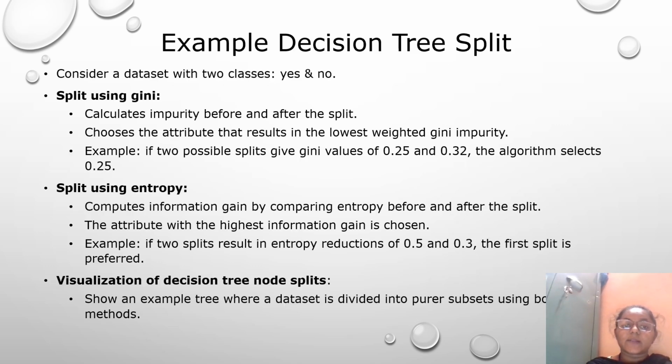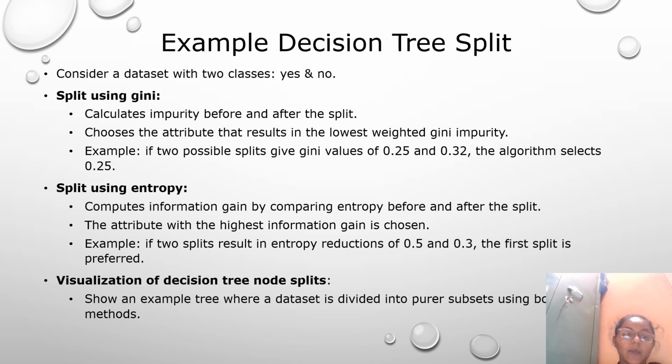Example: decision tree split. Consider a data set with two classes, yes or no. Split using Gini: calculate impurity before and after the split, and choose the attribute that results in the lowest weighted Gini impurity. Example: if two possible splits give Gini values of 0.25 and 0.32, the algorithm selects 0.25.